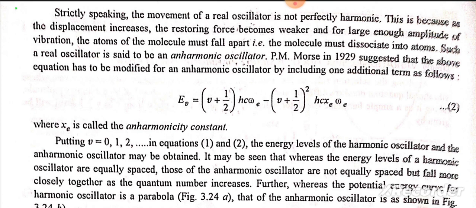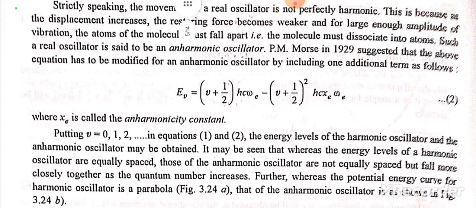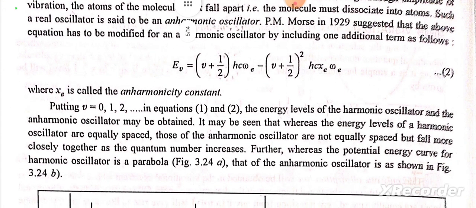P. M. Morse in 1929 suggested that the above equation has to be modified for an anharmonic oscillator by including one additional term as follows: E_v = (v + 1/2) hc ω_e − (v + 1/2)² hc ω_e x_e, where x_e is called the anharmonicity constant. Putting v equal to 0, 1, 2 in equations 1 and 2, the energy levels of the harmonic oscillator and the anharmonic oscillator may be obtained.